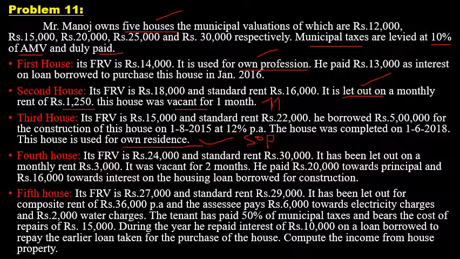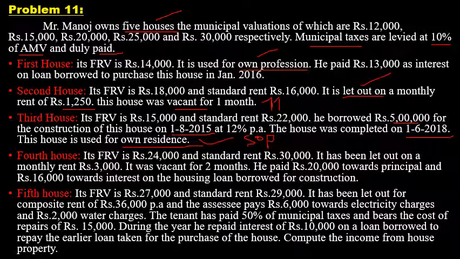And here a loan has been given. The SSC borrowed rupees 5 lakh for the construction of third house, and the loan was borrowed on 1st August 2016. The rate of interest is 12%. The construction was completed on 1st June 2018. So with the help of these details, you have to calculate interest on loan for third house. So third house, the purpose is a self-occupied property. Third house is a self-occupied property. Other details or other information I will explain at the time of solving third house.